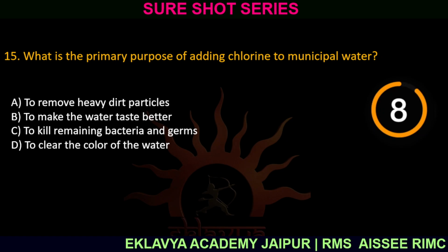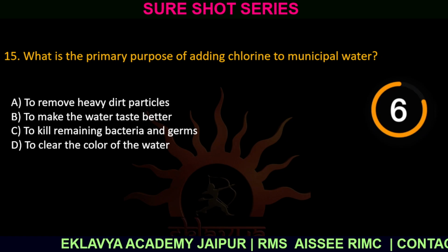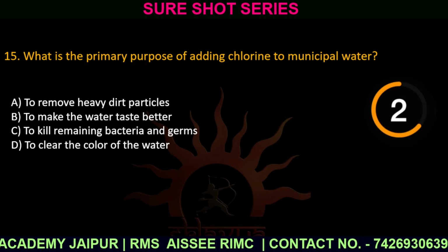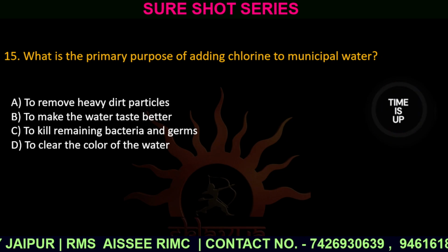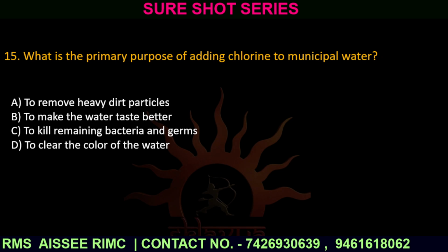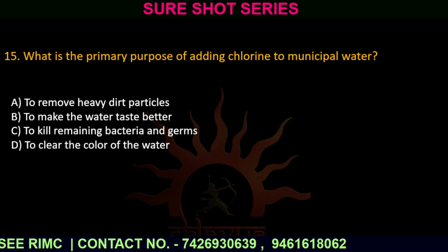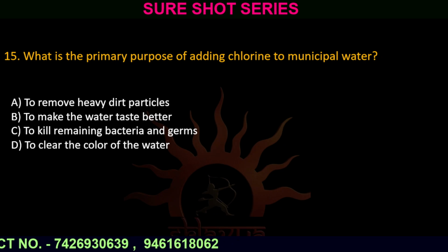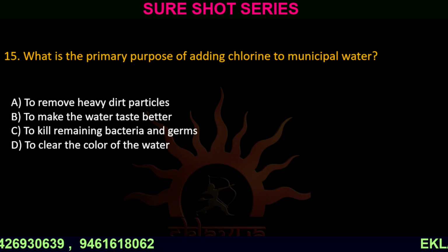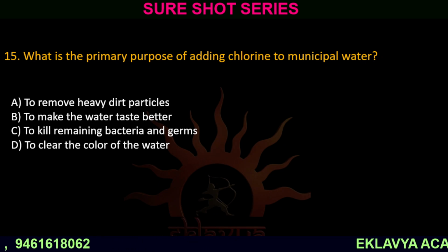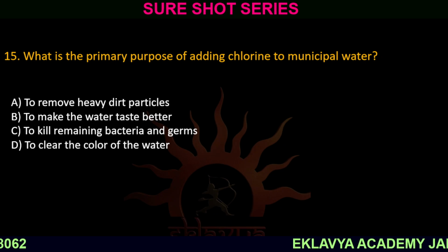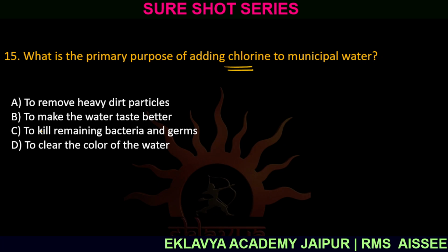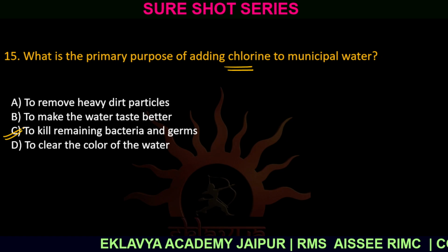Question number 15. What is the primary purpose of adding chlorine to municipal water? Option number A, to remove heavy dirt particles. Option number B, to make the water taste better. Option number C, to kill remaining bacteria and germs. Option number D, to clear the color of water. The correct answer is, why is chlorine added? To kill the germs and bacteria from the water.